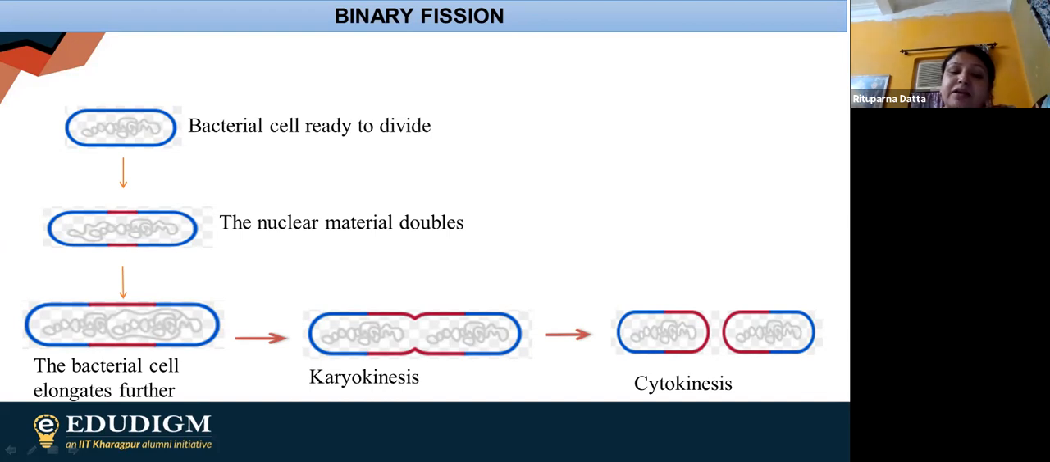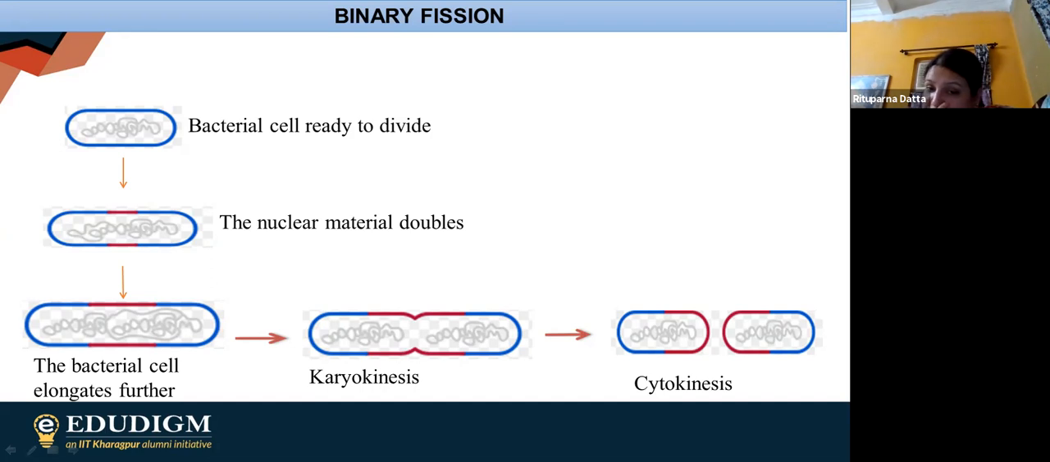Finally, what is happening? The division of the nuclear material. So finally, whatever amount of nuclear material is present within the bacterial cell, that is going to be divided into equal halves. And this particular process is known as karyokinesis.